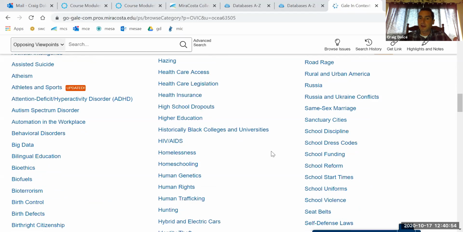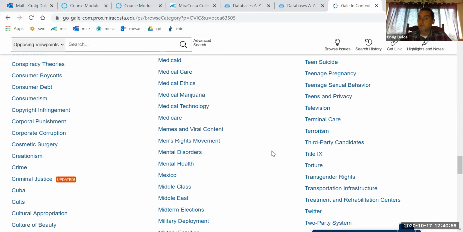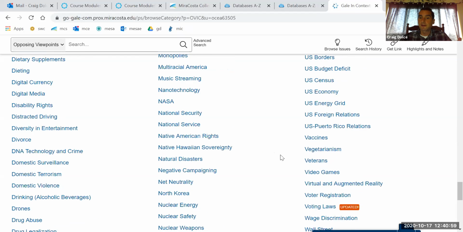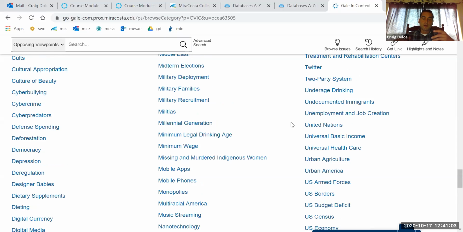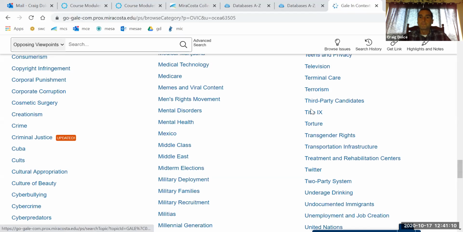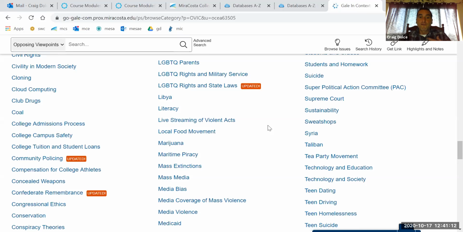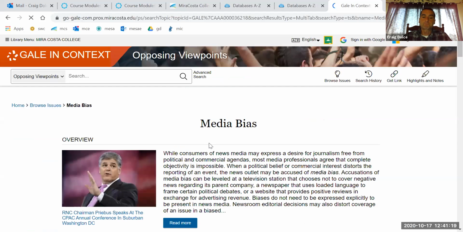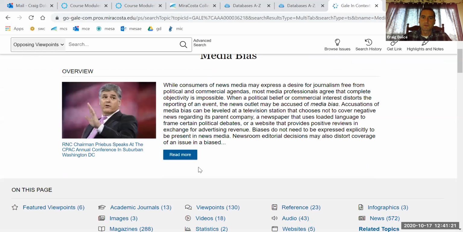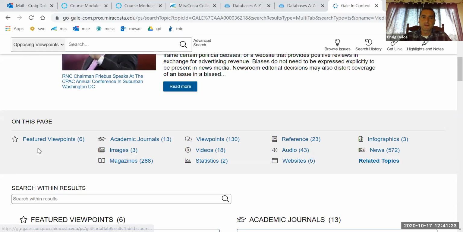Again, for the first essay, I directed everybody to go click on vegetarianism, and those of you that did, I think, found it very helpful. So whatever the issue is that you want to focus on, when you click on it, you have the initial page, which you can use as a source, which gives you information as well. And then you have the various pages within the module, so let's start with media bias here. So you can click on read more, or you can go right down to the featured viewpoints.